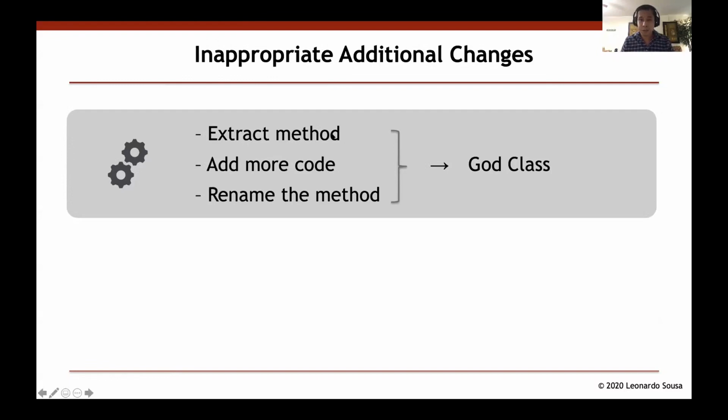When this happens in the code, it leads to the introduction of a God class. But notice here, the God class was not introduced because of the refactoring, but because of this new code that was introduced. Even so, this pattern was useful to indicate that this scenario leads to a God class.